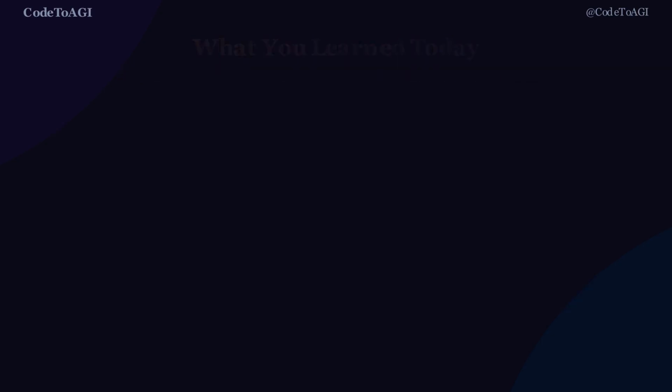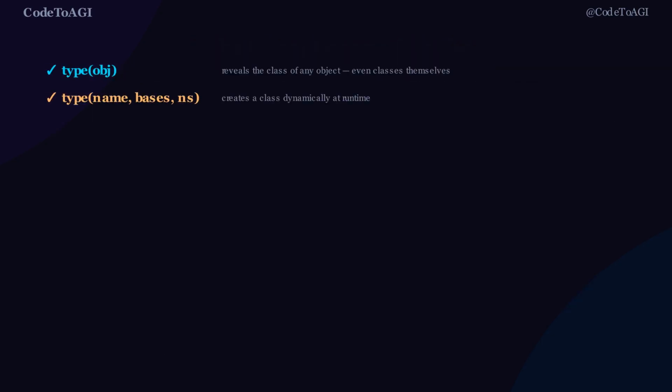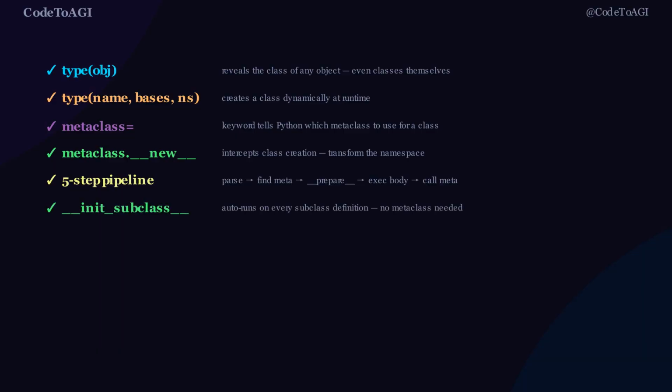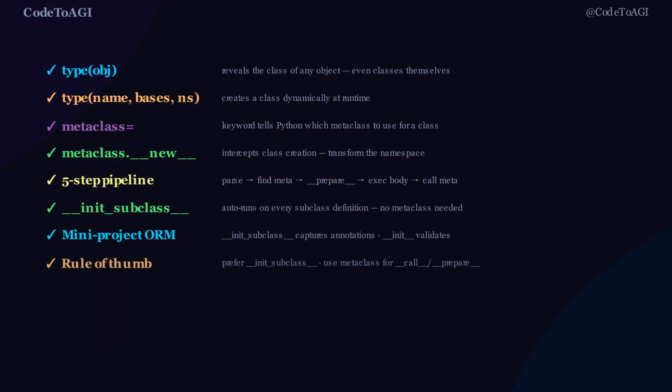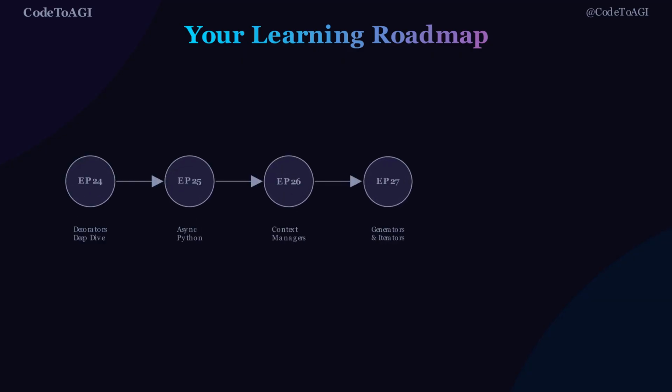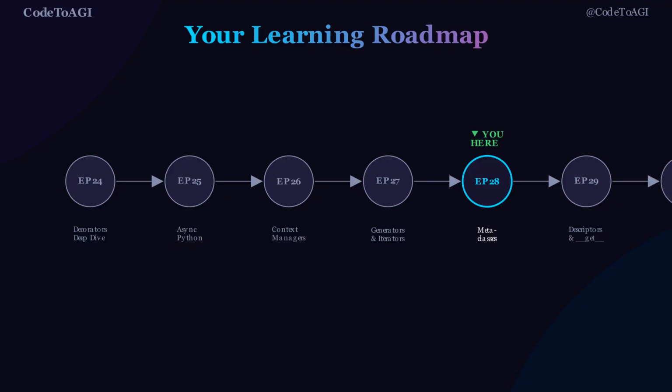Let's recap what you learned today. type of any class returns type, the metaclass that built it. type called with name, bases, and namespace dict creates any class dynamically. This is what Python does internally for every class statement. A custom metaclass inherits from type and overrides __new__ to intercept and transform the class namespace before the class is built. The class creation pipeline has 5 steps: parse, find metaclass, __prepare__, execute body, call metaclass.